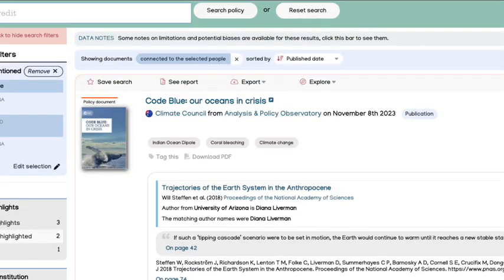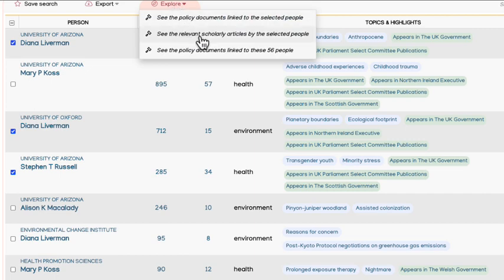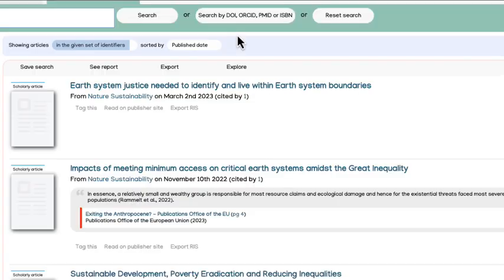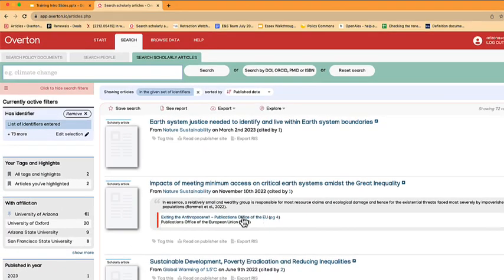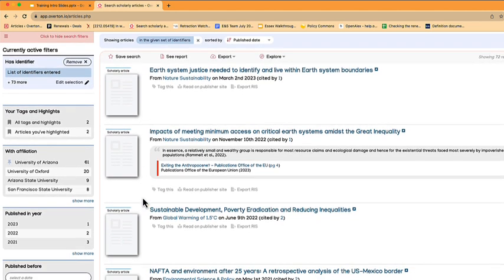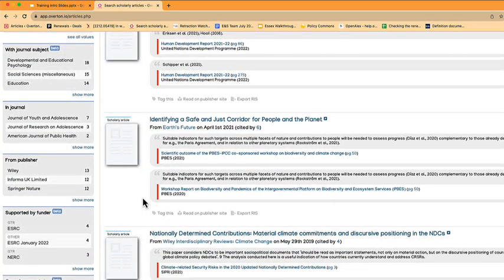If I want to go back and just look at their scholarly research, I can do that as well. So let's select those again, explore, and then we've got scholarly articles. So again, we'll select there, and this time we've got scholarly articles here and the publication, the policy document which cited them. So we can scroll down and see lots of scholarly articles here.